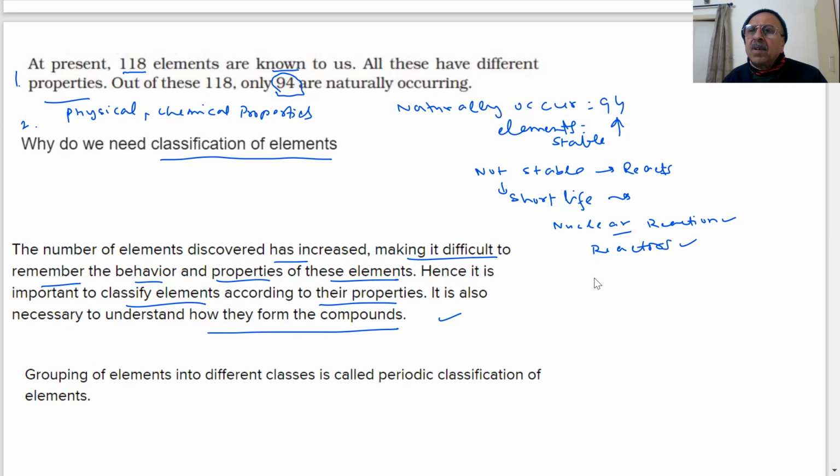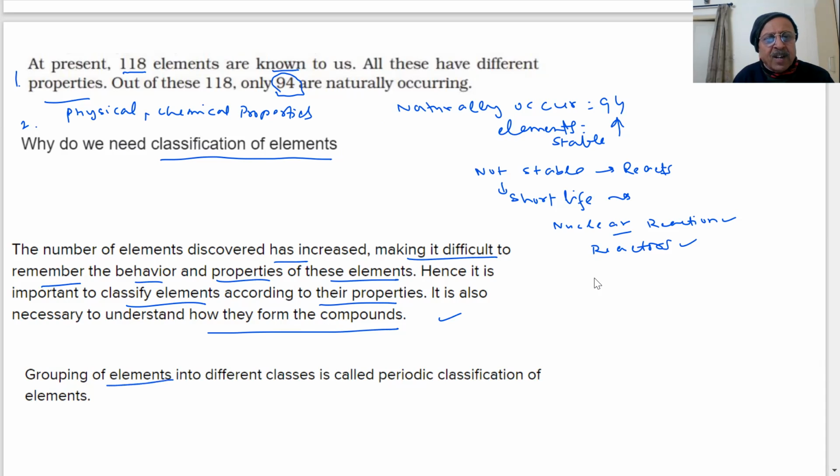Even in bio, you have seen there are classes of bacteria, there are classes of viruses. In a particular class of organism, certain types of diseases spread, and scientists have created certain medicines, drugs, vaccines for a particular class of pathogens or organisms. So classification is always important. It is required when we want to study something. Otherwise, the information will become chaotic and it will not be systematic. So if we want to make the study systematic, we must form classes.